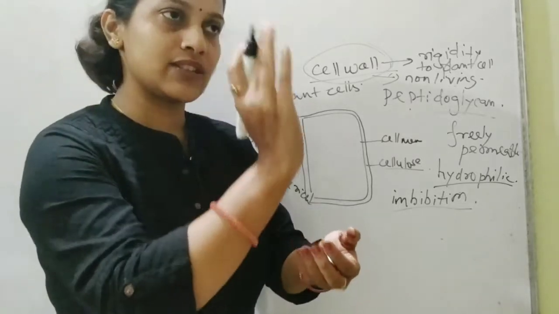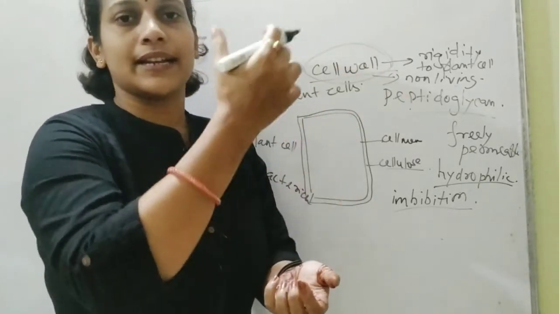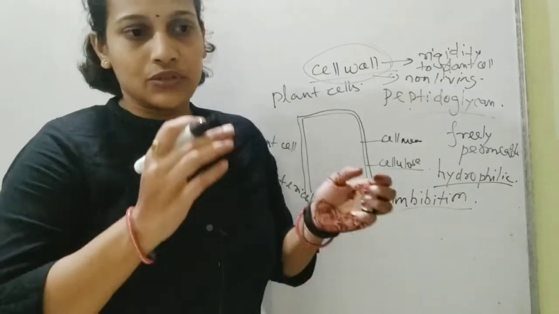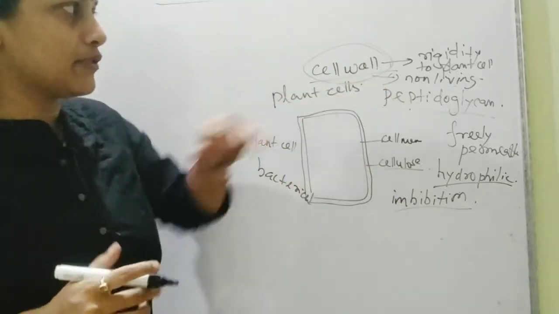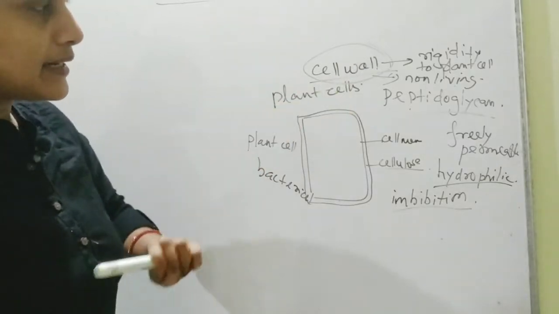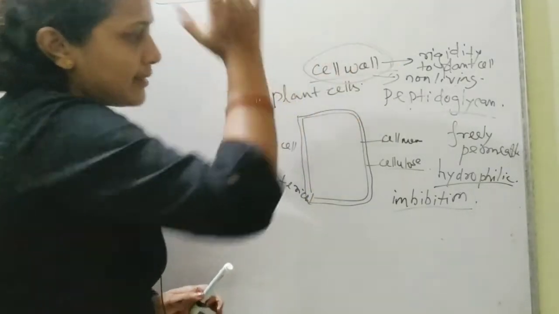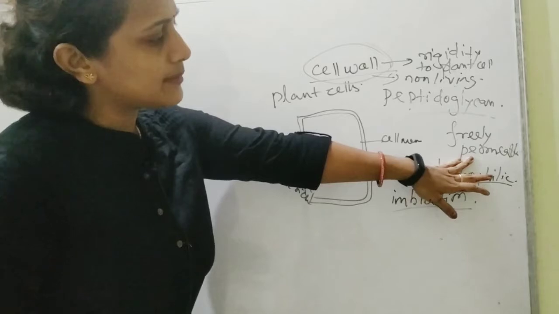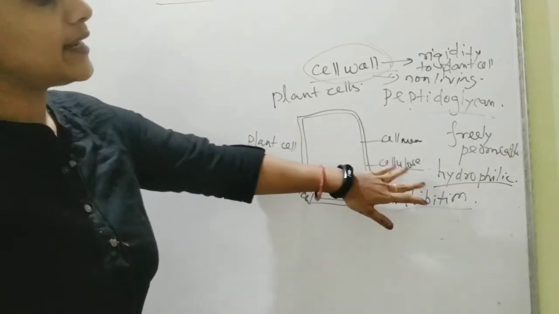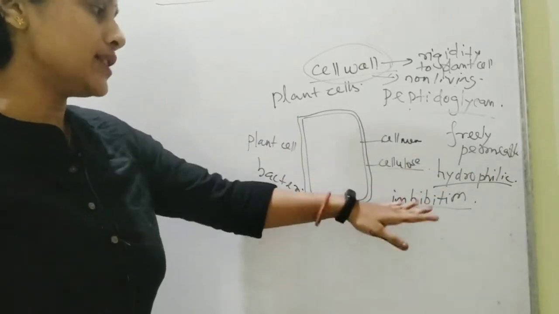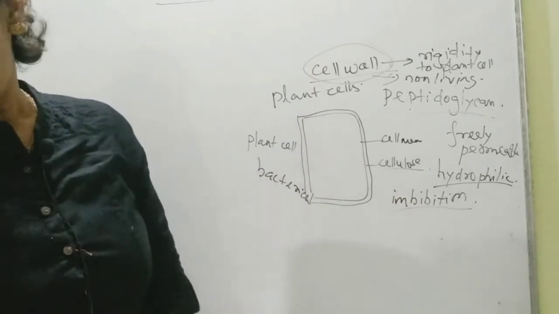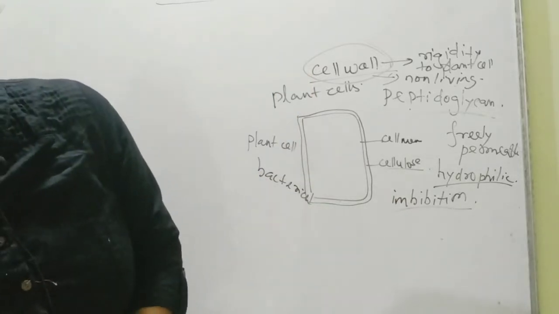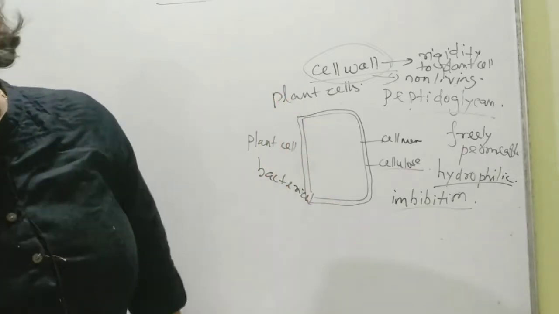Imbibition means that by surface contact or direct contact it absorbs water. So this is the feature of the plant cell wall. First of all, it provides rigidity. It's a non-living entity found only in the plant cells, and it is freely permeable and highly hydrophilic. That's why plants generally show the imbibition procedure. Okay, so this was about your cell wall.